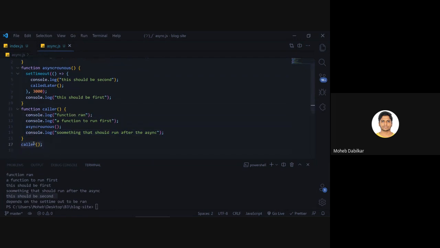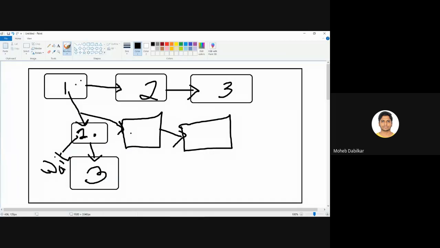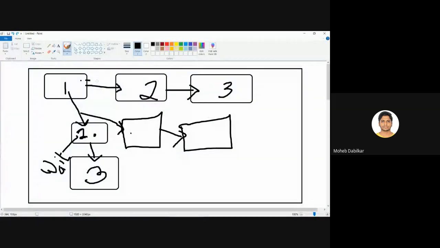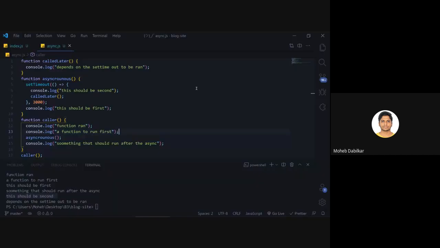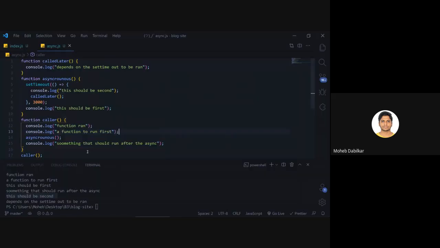Yeah, we can call the caller. Okay, so we called that, and then after that it ran the function. So according to our graph, it properly ran the function that was supposed to be asynchronous. Okay, then it called the function. Okay, no, sorry, it called a function that was not asynchronous, right? So it called this function. Okay, and then this function was supposed to call this, which we did not define clearly, but we have this guy as well. Okay, now this guy is being run over here, and then it says this should be run first.